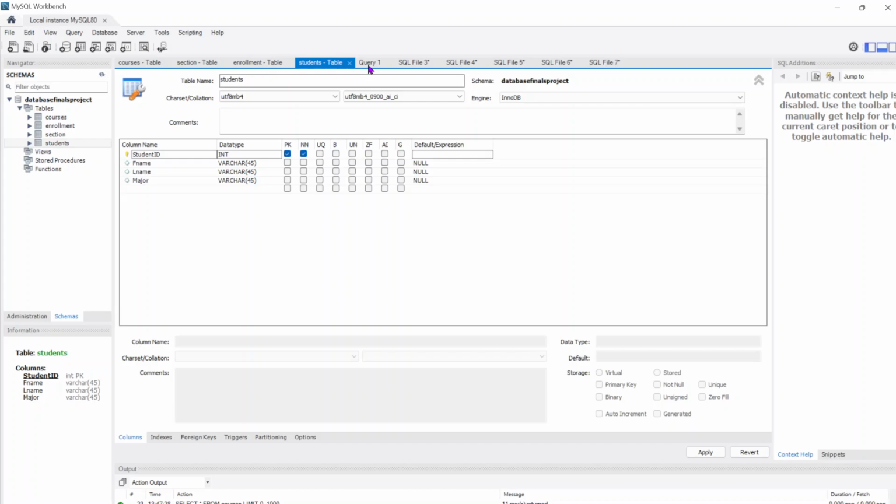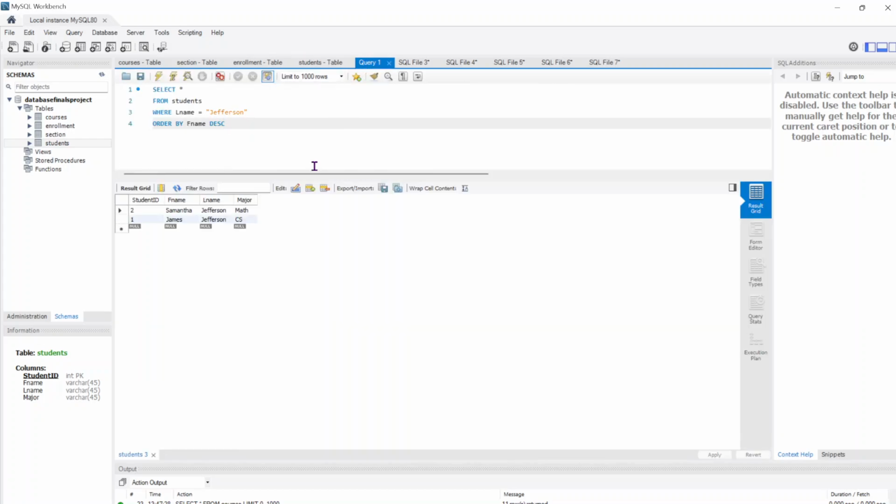Moving on from that, we have the first of our queries, which demonstrates a basic select statement. As you can see here, it selects all of the students from the students table whose last name is Jefferson and orders them by their first name descending. I didn't have to do this last part, I just wanted to flex a little.